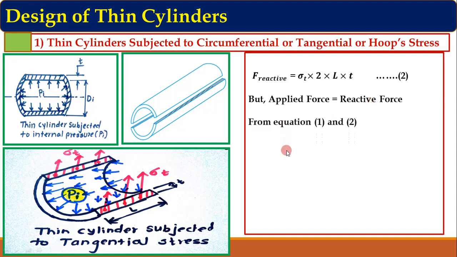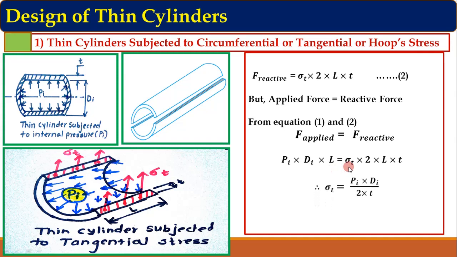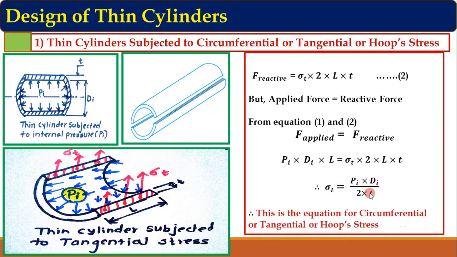So therefore, applied force from equation number 1 and reactive force from equation number 2, we can get: applied force is Pi into di into L, and reactive force is sigma T into twice L into T. From this equation we can get the magnitude, or equation, of sigma T. So sigma T is equal to Pi di upon twice T. And this is the equation for circumferential or tangential or hoop stress.